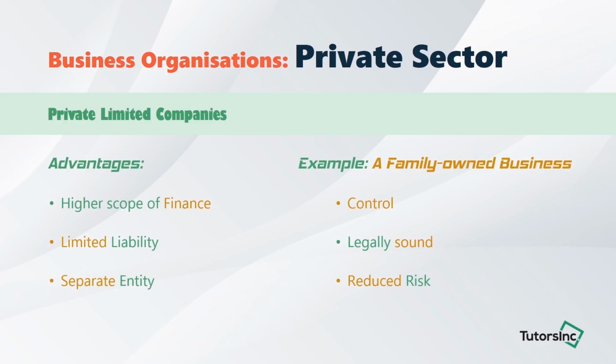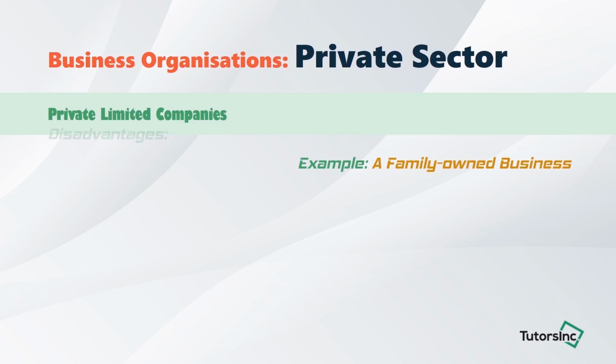Private limited companies have a number of disadvantages as well, which we will look at next. The first disadvantage would be that before starting the family-owned business, the owners had to go through a lot of legal paperwork. There are mainly two important forms or documents that a business needs to make and send to the Register of Companies. First is the Articles of Association. This consists of the rules under which the company will be managed, the rights and duties of all directors, rules concerning the election of directors, and holding of official meetings. This also includes a procedure to be followed for issuing of shares.